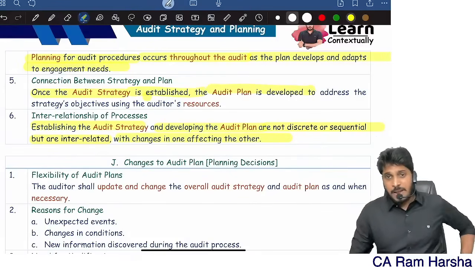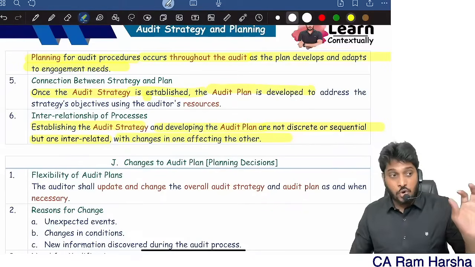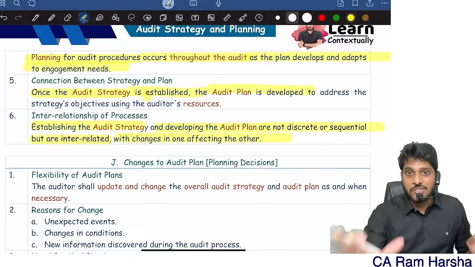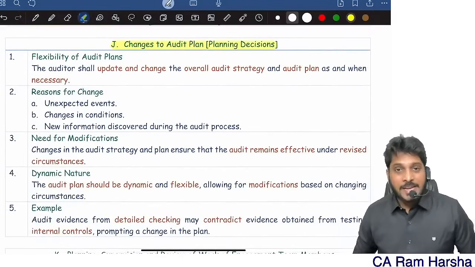So audit strategy and plan may not be a separate process. They can be one and the same. That's why in reality you don't find a strategy separately. The plan itself is a strategy document; the plan itself is a plan. That's it.